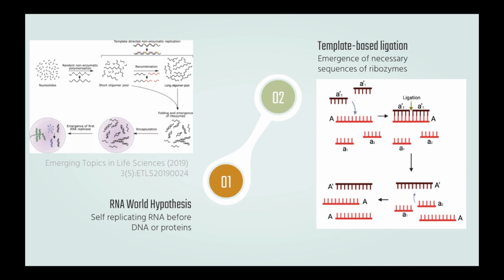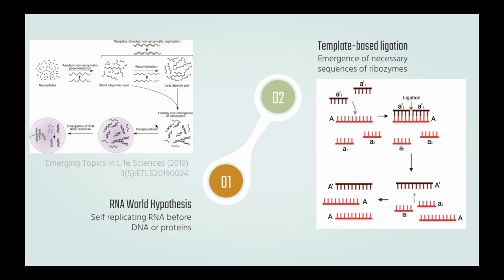For example, in the primordial soup at the origin of life on Earth, there could have been nucleotides that joined randomly. Some of these small sequences, known as oligomers, could grow by a template-based ligation process, causing the sequences to replicate. In this way, we could have arrived at much more complex sequences of RNA that could have a catalytic activity. Those are ribozymes. These ribozymes could be the key in the development of the first cell.